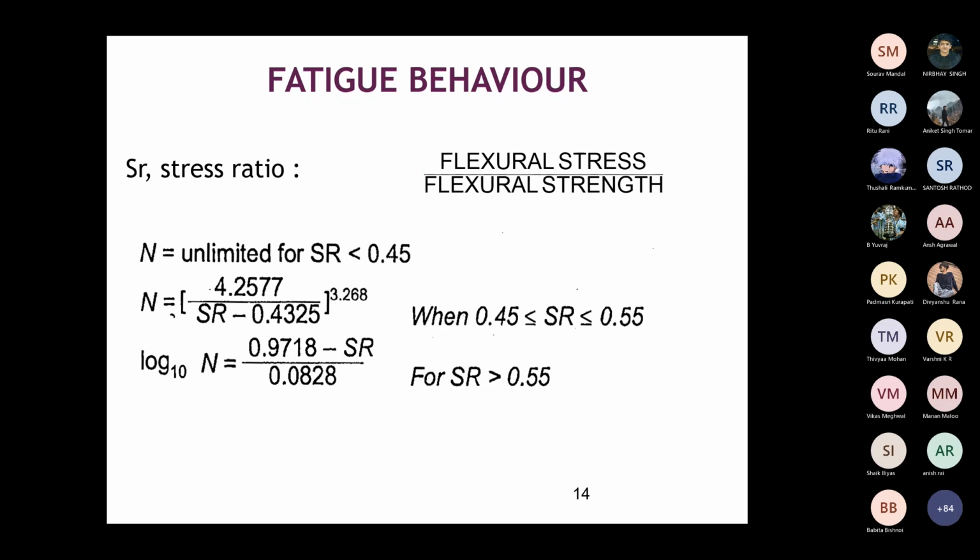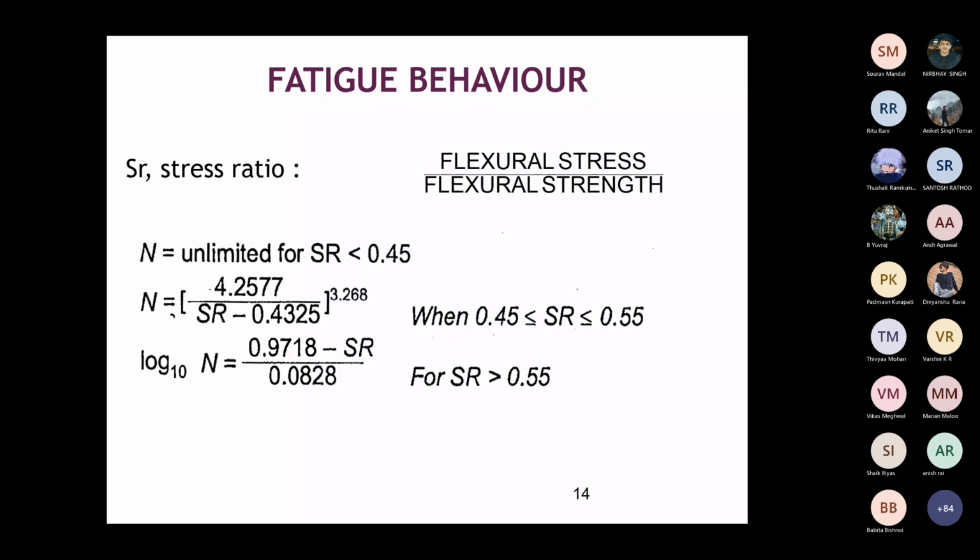So the stress ratio is given by flexural stress by flexural strength. N is equal to unlimited, where N means the number of fatigue repetitions, how many loads it can take or how many repetitions your pavement can sustain. That's the N value. N is equal to unlimited or infinite. It can take an infinite number of repetitions if the stress ratio is less than 0.45.